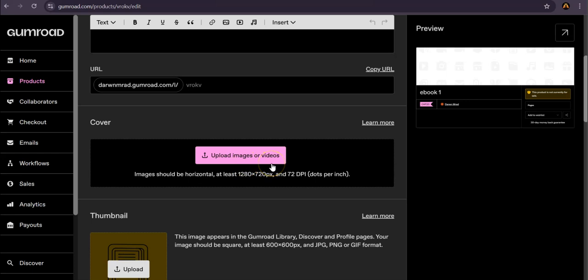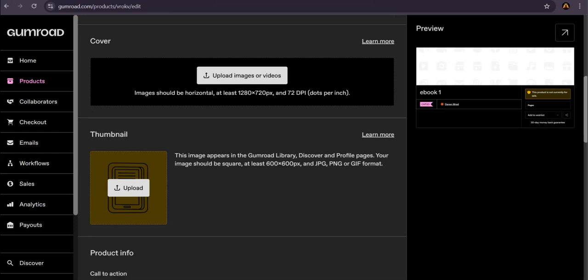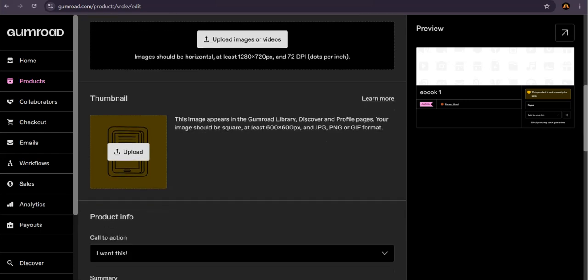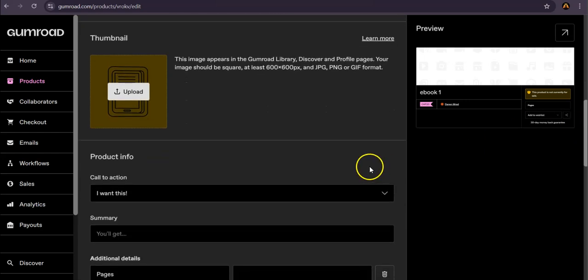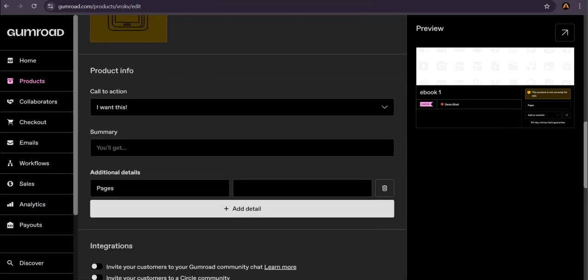After writing the description, you'll be prompted to upload images or videos to add a cover. Choose a cover design that truly represents your ebook and appeals to your audience. If you'd like to enhance your listing visually, consider adding a thumbnail to ensure it displays nicely in search results.